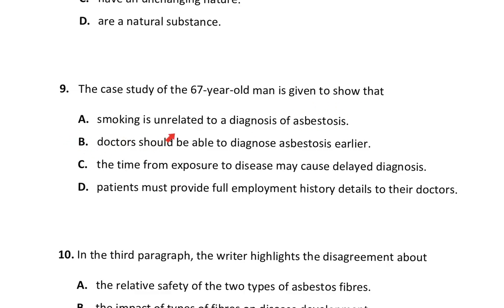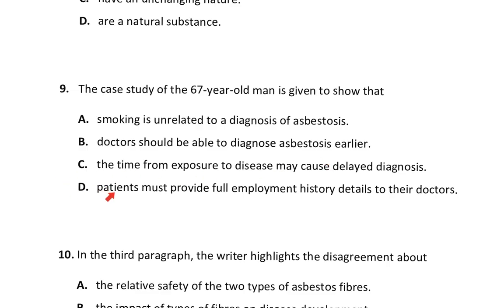A. Smoking is unrelated to a diagnosis of asbestosis. This is not the main reason we read. We learned something from the 67-year-old man. Then B. Doctors should be able to diagnose asbestosis earlier. This is not the main reason, okay? They are not pointing it on doctors.